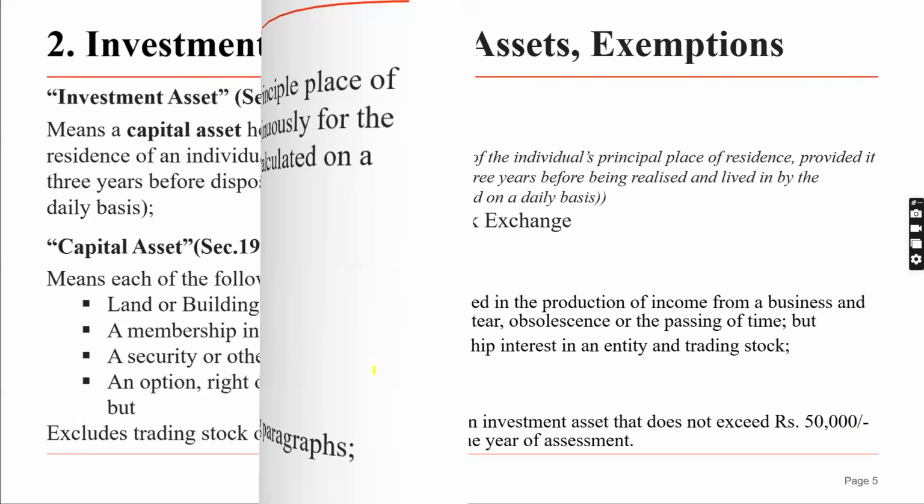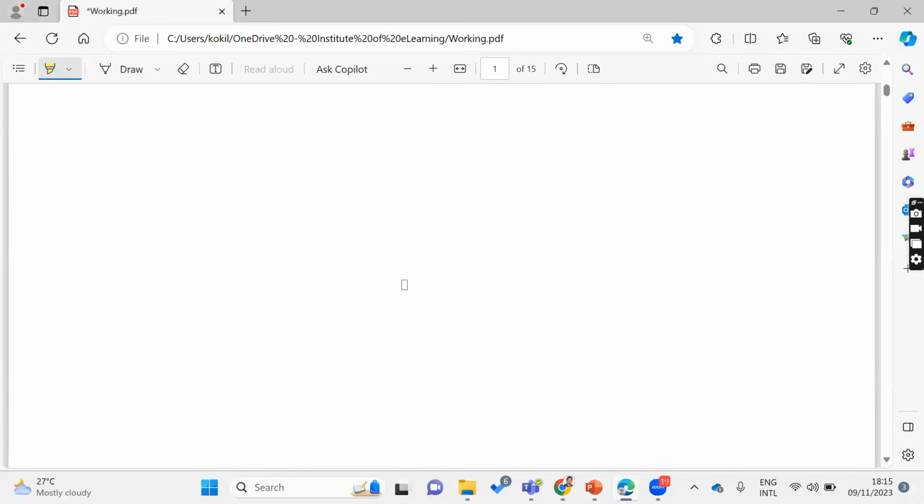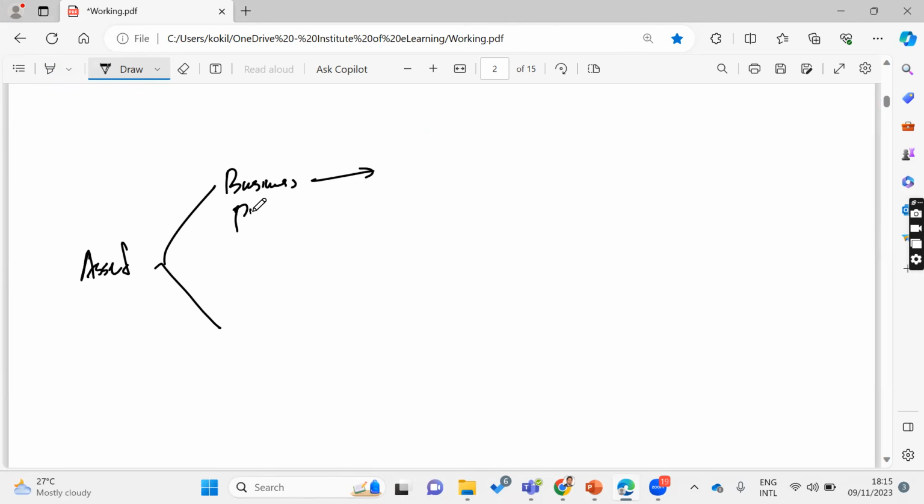Then I hope you identified the difference between capital asset and investment asset. What are the depreciable assets, right? So if I explain further, some assets we are using for business purpose, right? Then if you are using that asset for business purpose, we call it a business asset. Simply, business asset. If you purchase some asset for investment purposes, right? We can call it an investment asset.